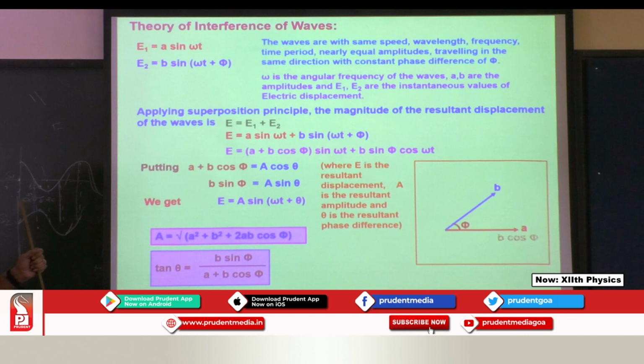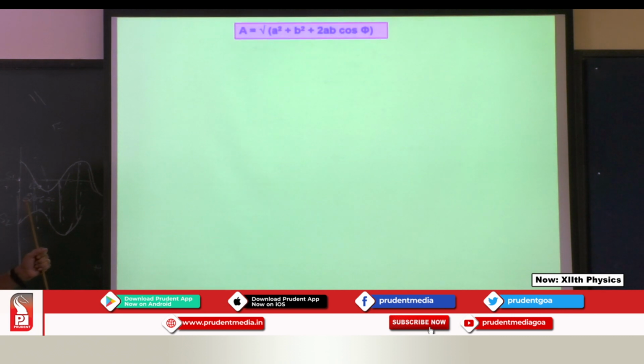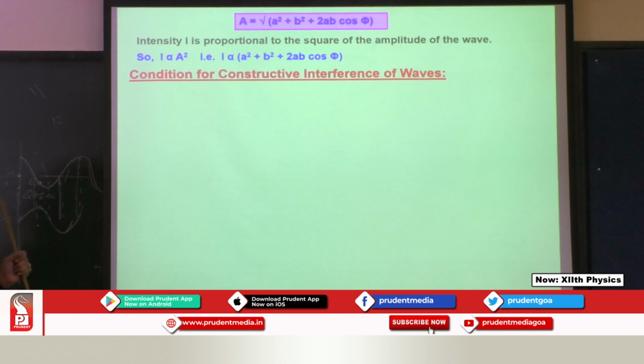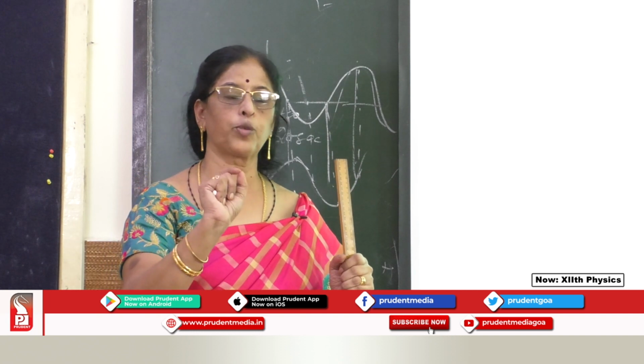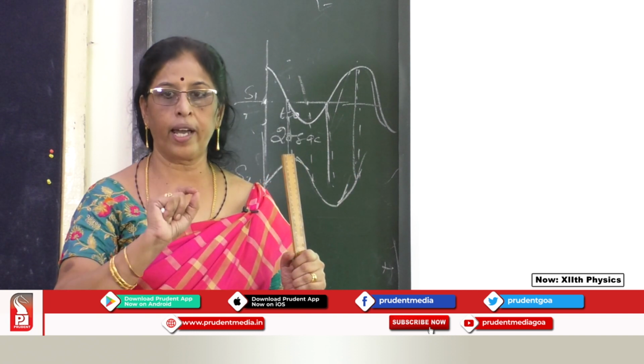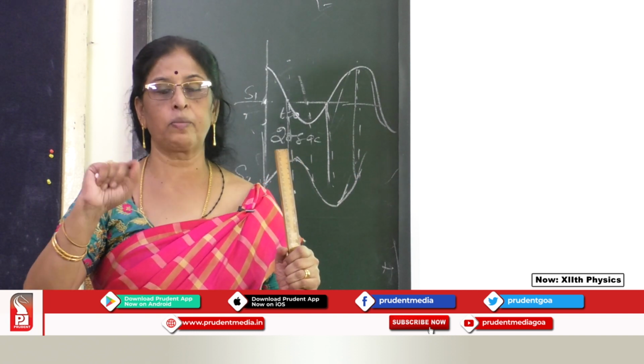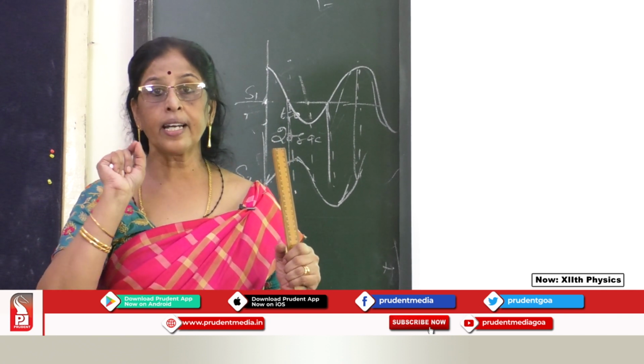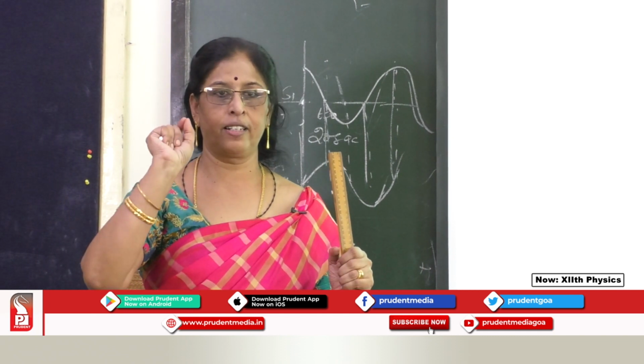So I'll proceed to the next part, which is a very important one, the condition for constructive interference. What is constructive interference, I said? When a crest and a crest meet, or a trough and a trough meet, the amplitudes add up together.